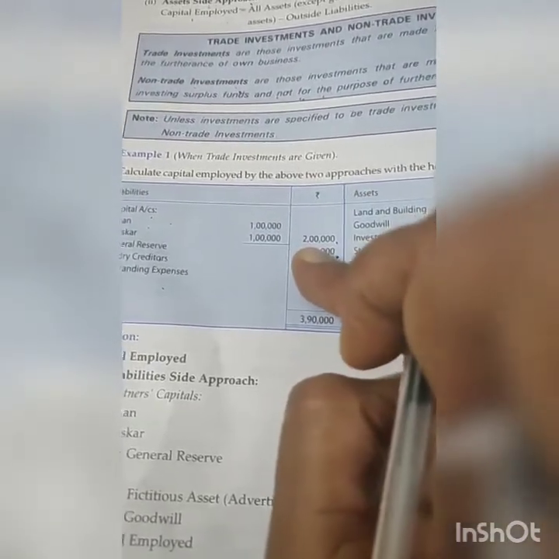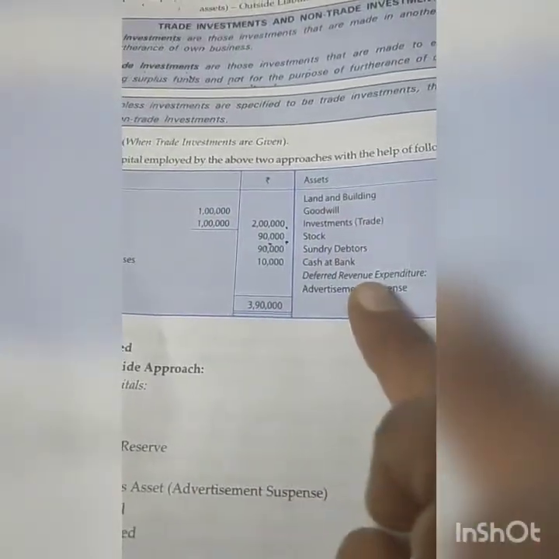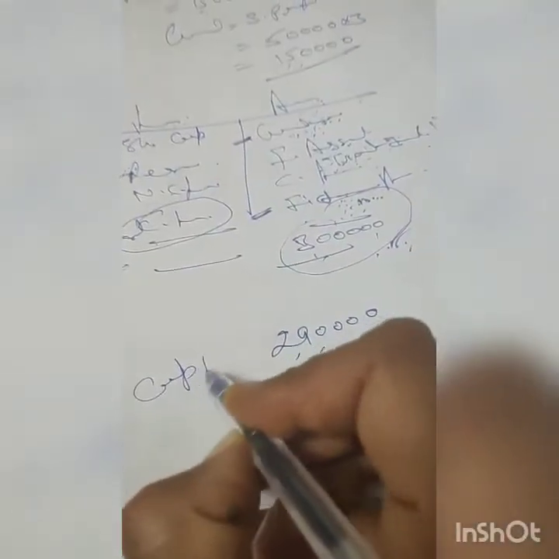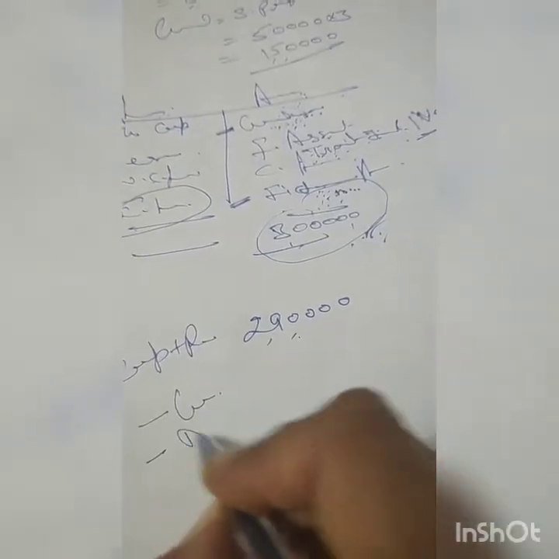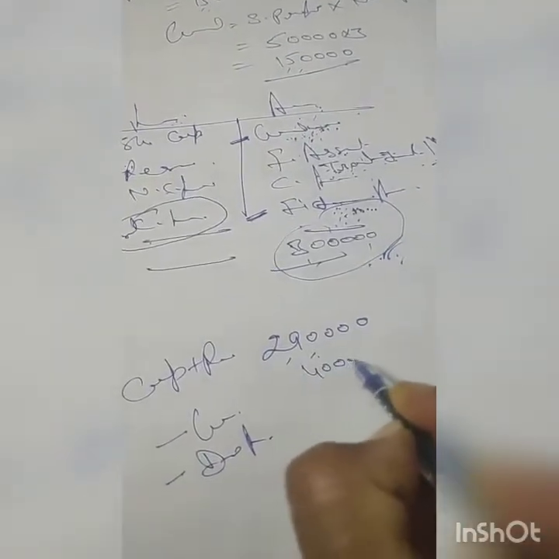What other thing have I told you? We reduce goodwill and deferred revenue expenditure if you have. So that is 2,90,000, and goodwill is 30,000 and deferred revenue is 10,000. Fine. So we have 2,90,000, right? Your capital plus reserve minus goodwill minus deferred revenue expenditure. How much is it given? It's 30,000 and 10,000, meaning 40,000 we have reduced.